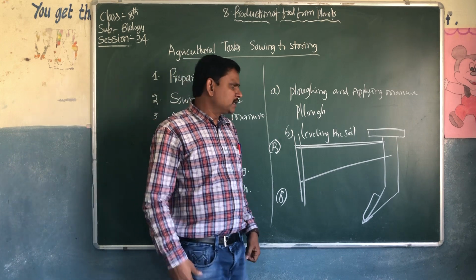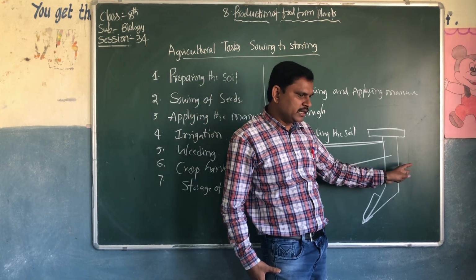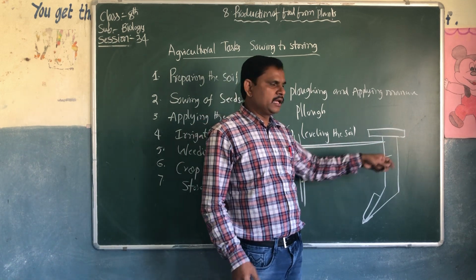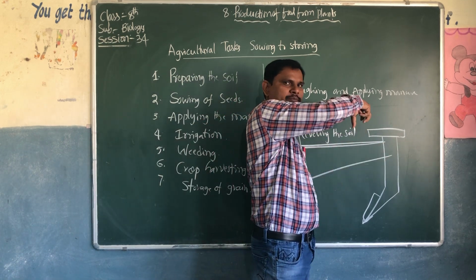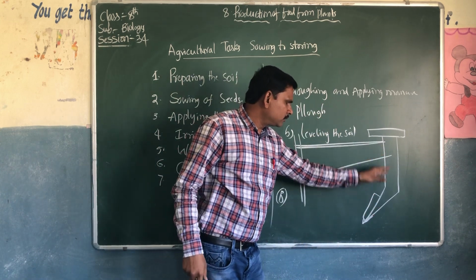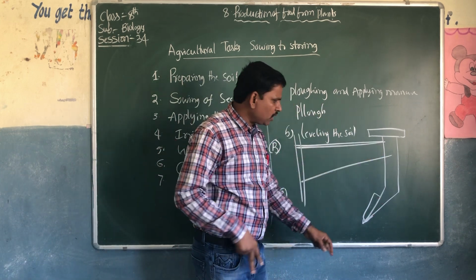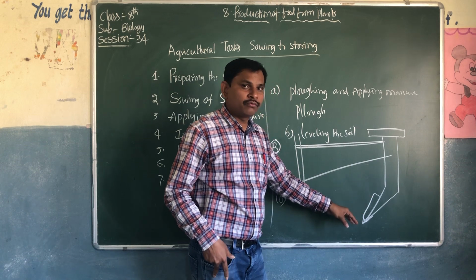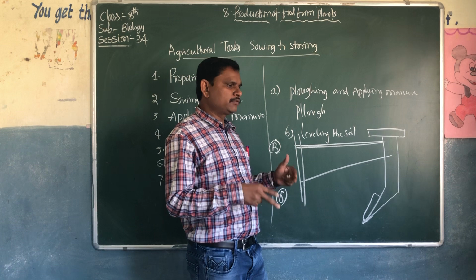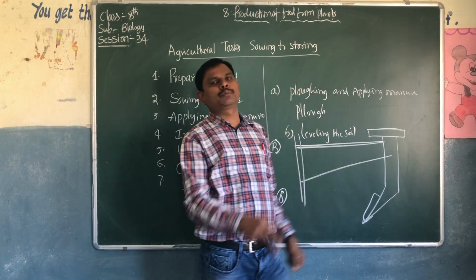What happens? See, the farmers will stand here. See in your picture also, the farmers will stand here. They will hold this T-shaped wooden plough. So this will penetrate into the soil through this iron plate, it can easily penetrate, and these bullocks will move from one place to another place.